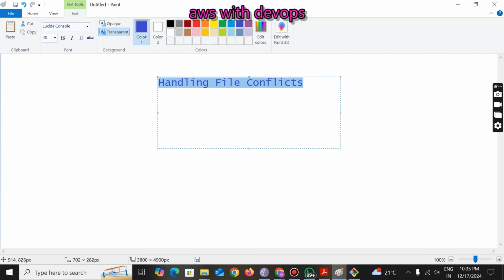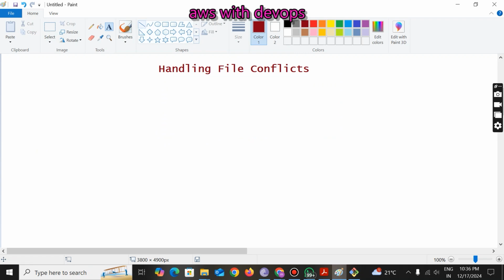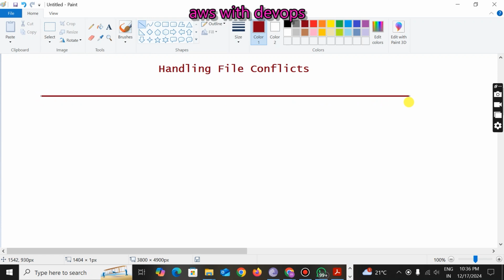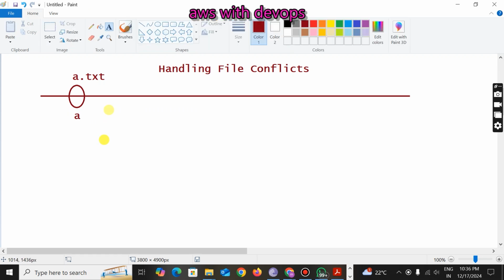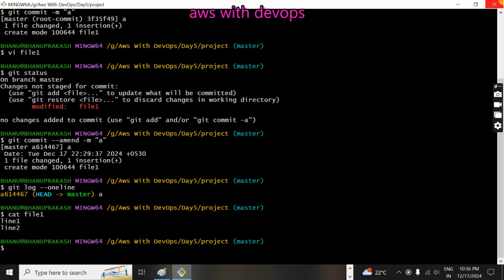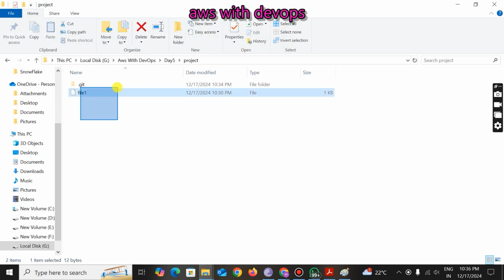Now let's try to understand this. I am going to create one file. File name is f1, or else I will take it as a.txt, and I will do my first commit here. Okay, so let's do that. I am going to close this terminal, and in this project I am removing these 2 files.